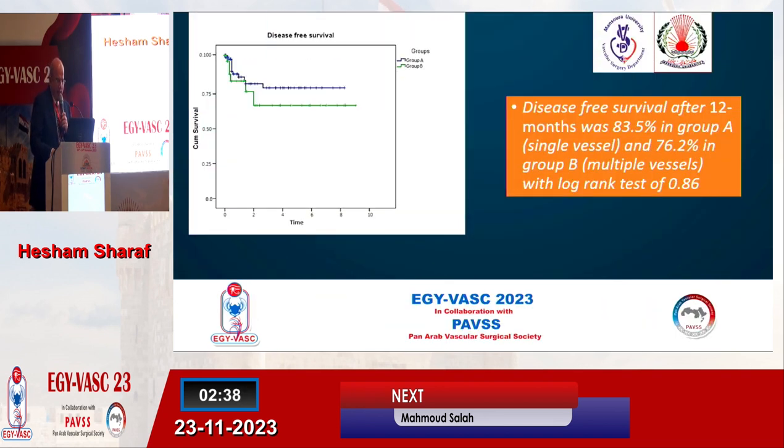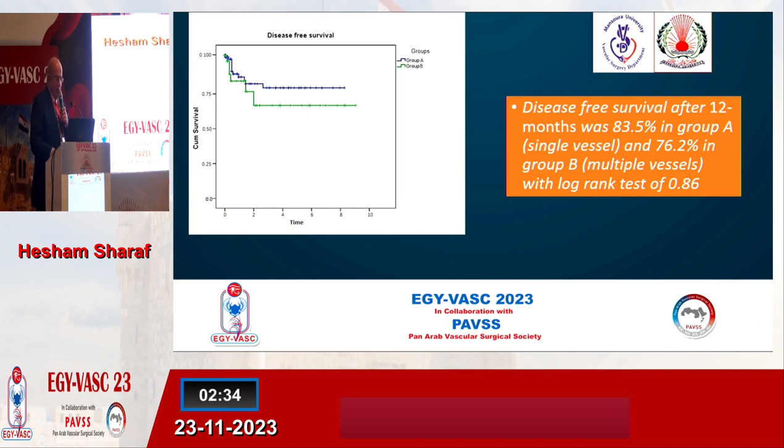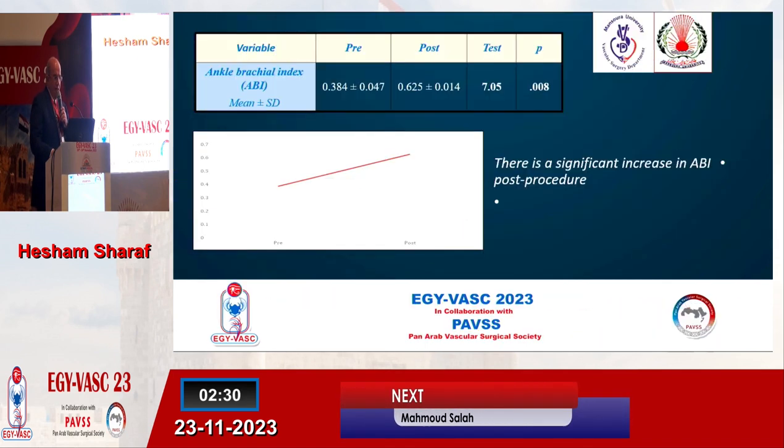And this is the log-rank test for the recurrence of stenosis. There is no significant difference between the two groups. And this is the change in the ankle brachial index after angioplasty. There is a marvelous improvement of the ankle brachial index of about 0.4 after angioplasty.